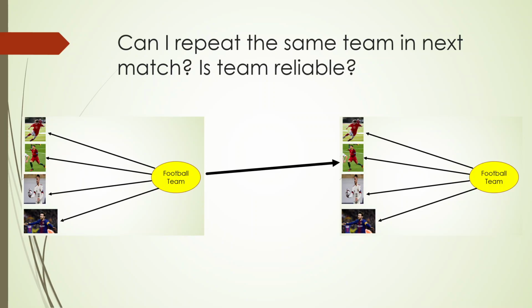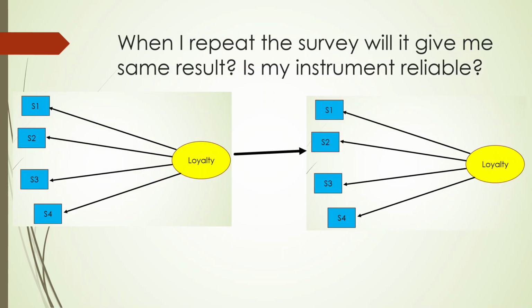If they are able to perform well, then we will say that this team is reliable. The same is applicable in our research also. The statements which we have used to capture loyalty, if a similar survey is carried out by some other person at some other moment of time, will I be able to reproduce the result? If yes, then I will say that my instrument is reliable.